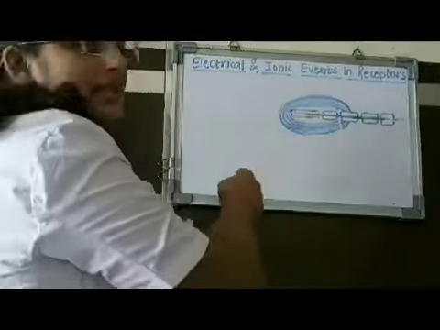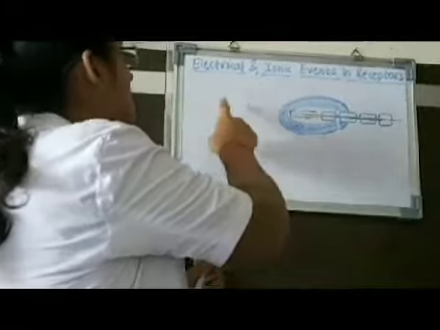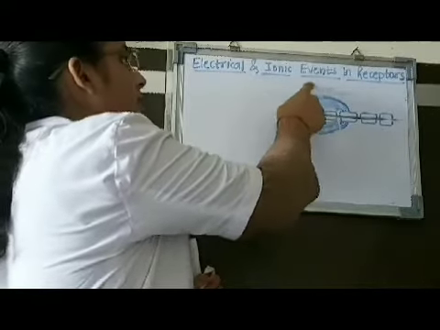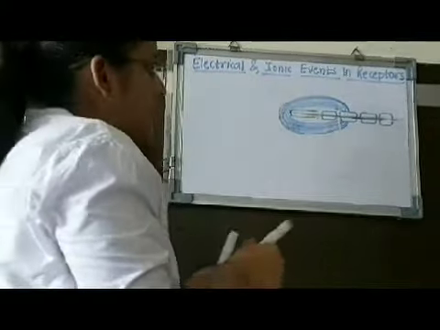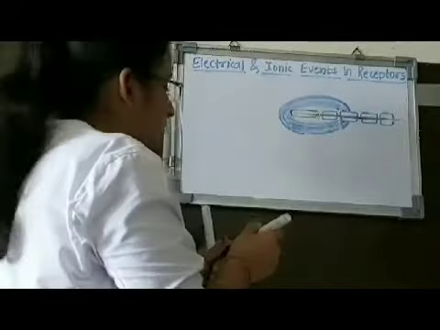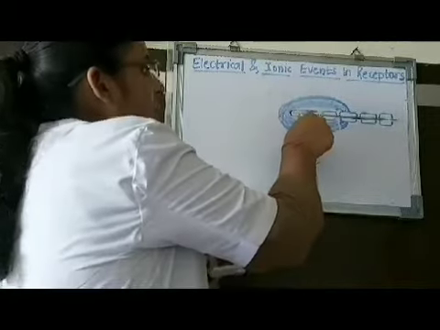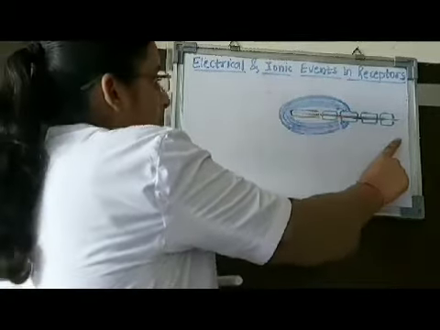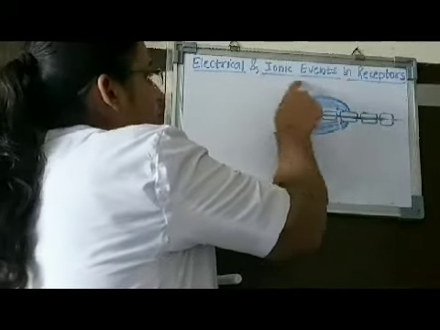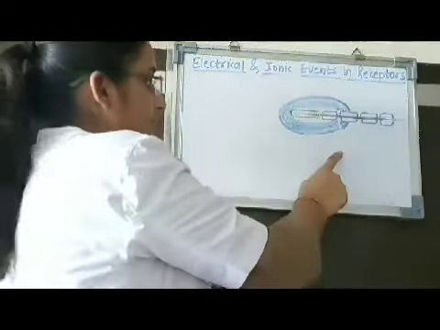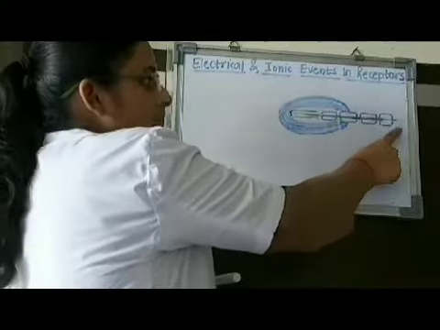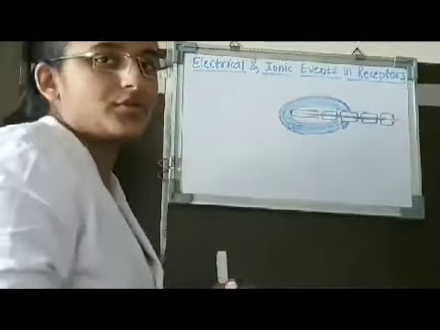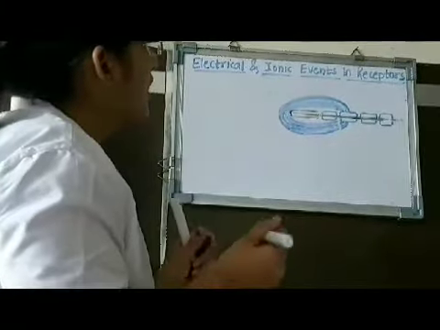First, we will see the basic structure of receptors so as to understand the electrical and ionic events in the receptor. So, this is the receptor. This is the unmyelinated nerve ending of the sensory nerve. This is the connective tissue capsule or lamella of the receptor, and this is the sensory nerve which is delivering information to the central nervous system.